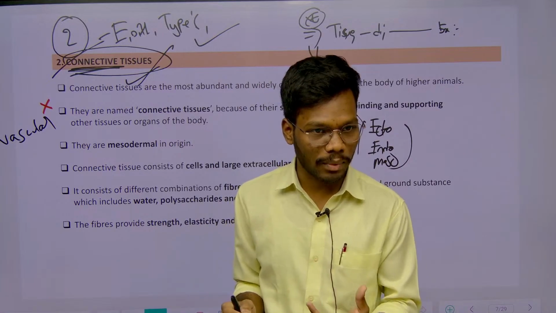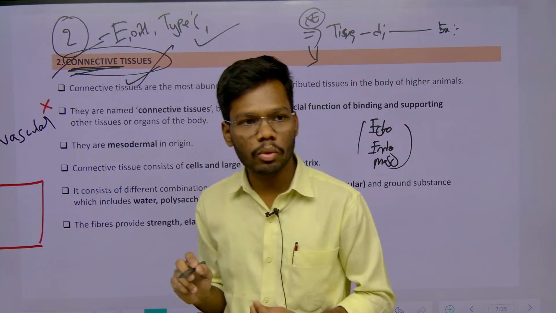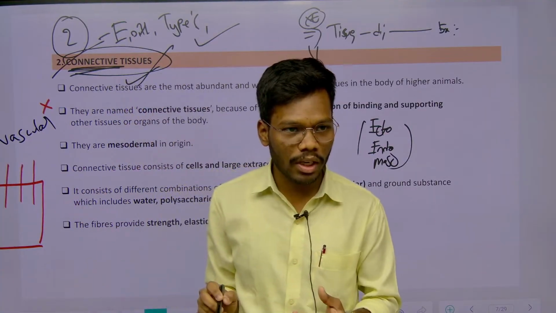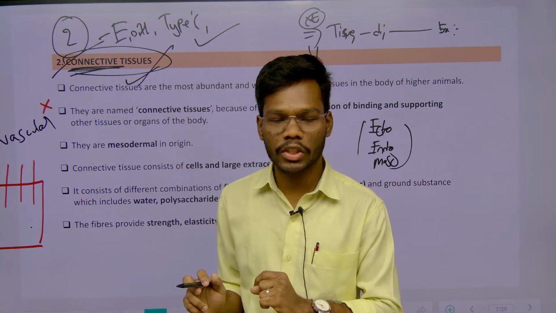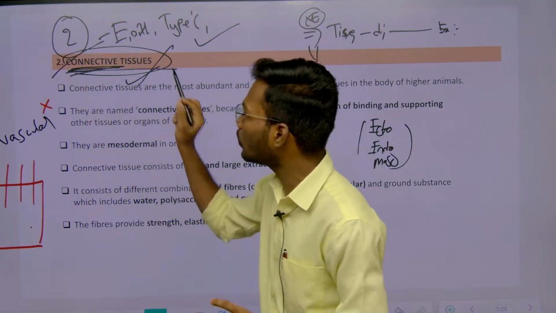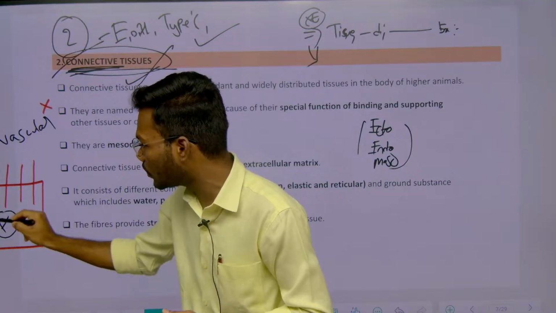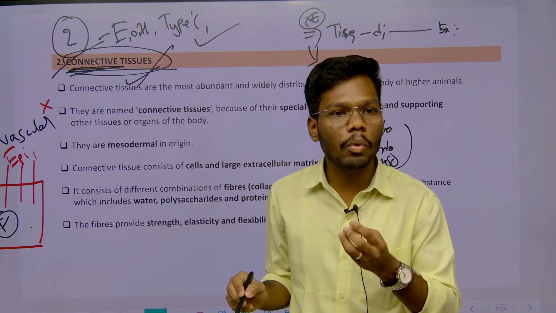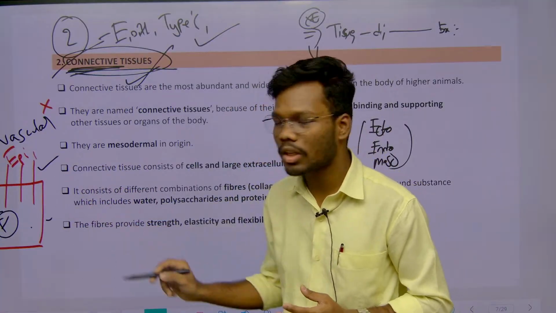I said below there is a tissue that gives all the food and nutrients to the epithelial tissue. This is the connective tissue, which is the one connecting the food material to the epithelial tissue. It is supporting the life of the epithelial tissue. That's why this tissue is called